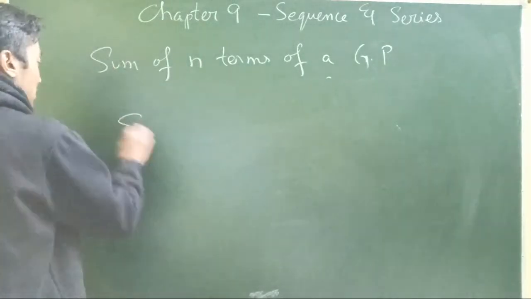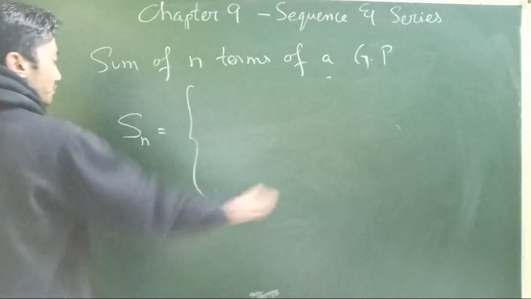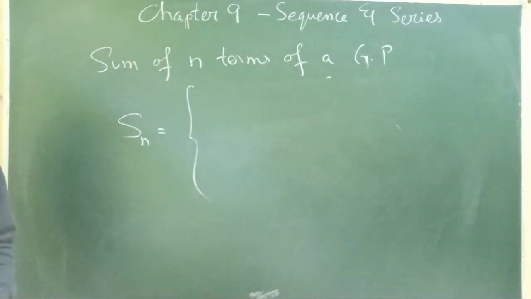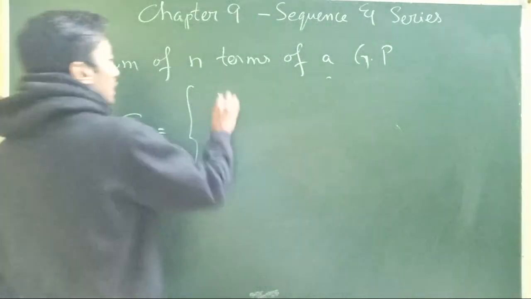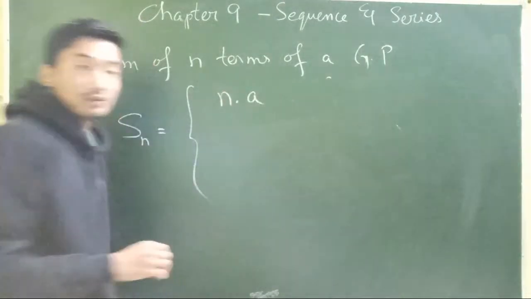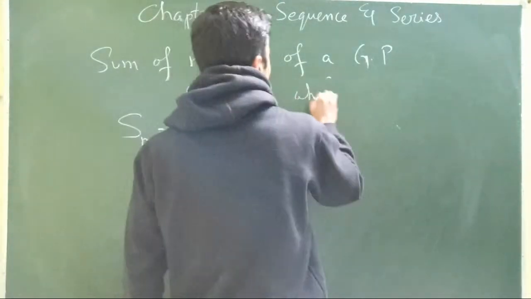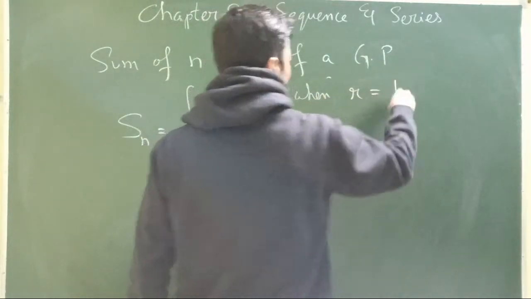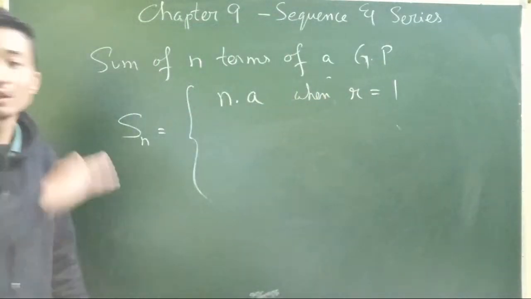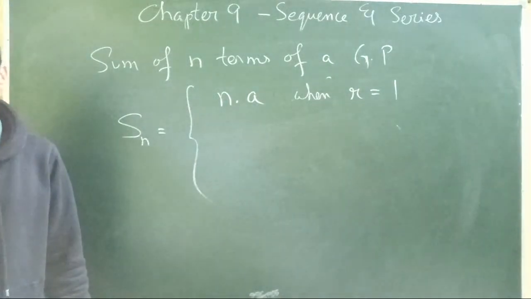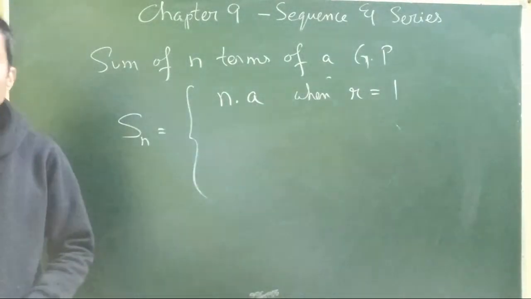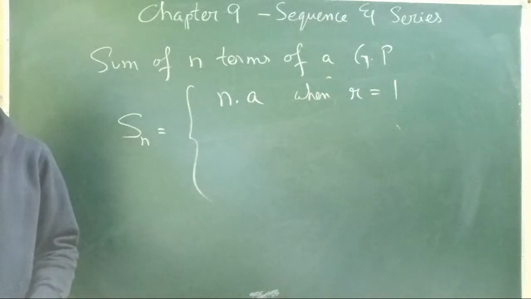In general, Sn, the sum of n terms of a GP, will be n into a, n times a, when the common ratio is 1, period. So it will be simply n times a. a is the first term, n is the number of terms.